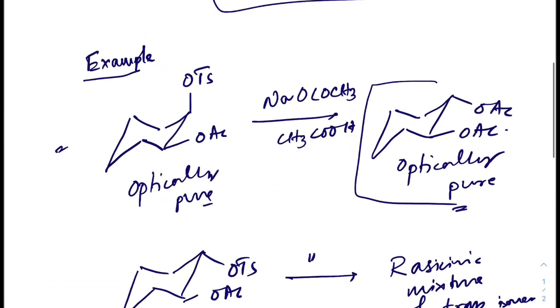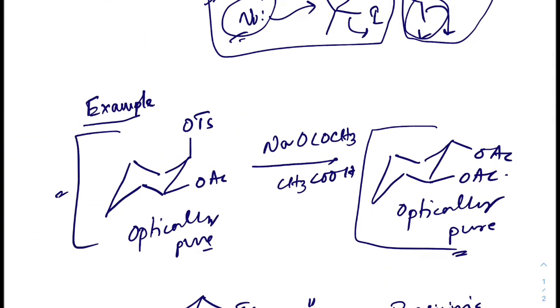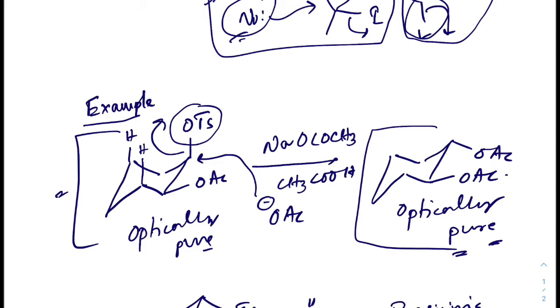In the case of pure cis, OAc minus attacks directly through the equatorial position and gives the optically pure trans product. The equatorial attack is more favorable because an axial attack would face syn diaxial interaction, and moreover after attacking from the equatorial position, the diaxial interaction is eliminated and gives a diequatorial, more stable product, right? Therefore equatorial attack and eliminating the axial group is more favorable.